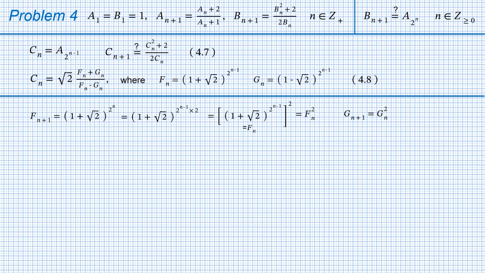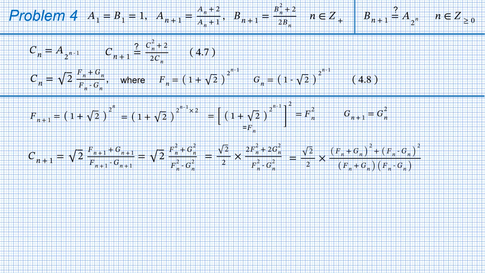And we are finally ready for the last step, to prove formula 4.7. We write the formula for C with index n plus 1 and apply the recursive formulae for F and G. You've noticed that the denominator can be factorized. But leave that for now and take care of the numerator. So we divide factor square root of 2 by 2 and also multiply the numerator by 2. Here is the smart part. The numerator can be represented as the sum of two squares. To check that, you can just distribute both squares and reduce similar terms.